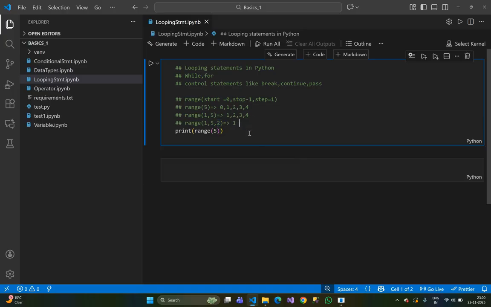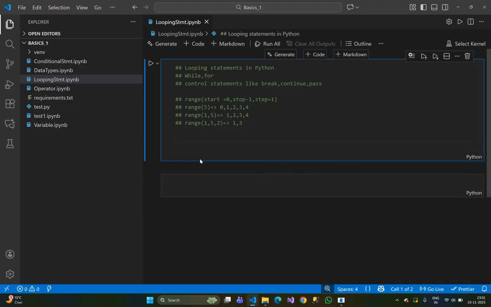Now the step is 2. 1 is incremented by 2, then the next one is 3, and the next one is 5, but it will go till 4. That's why it prints 1 and 3 only.